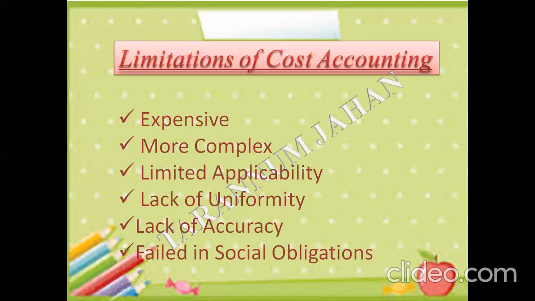Cost accounting system basically involves a number of steps in finding out cost, such as collection and classification of expenses, then allocation and apportionment of expenses. Many steps are there to calculate in the cost accounting. These steps are considered complicated and require several forms and documents in preparing the reports. This will lead to a delay in the preparation of accounts. So it is more complex.